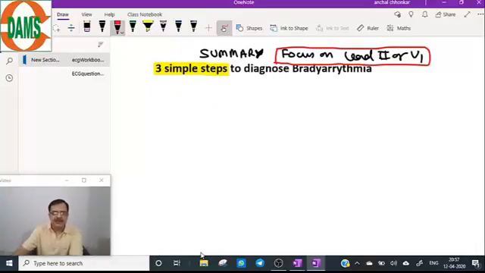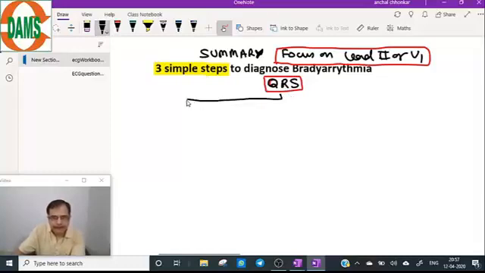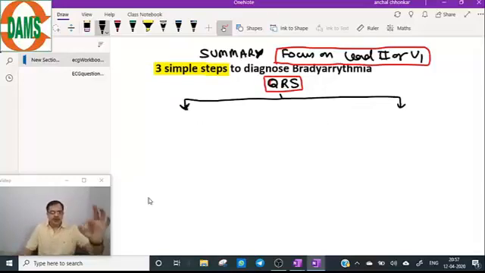The number 1 step is to look at the QRS complex. First step. Focus on lead 2 or V1.